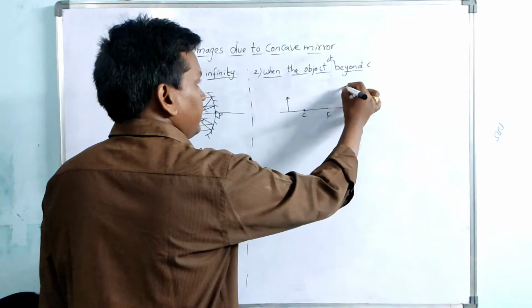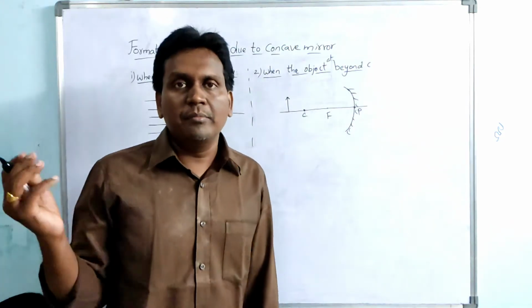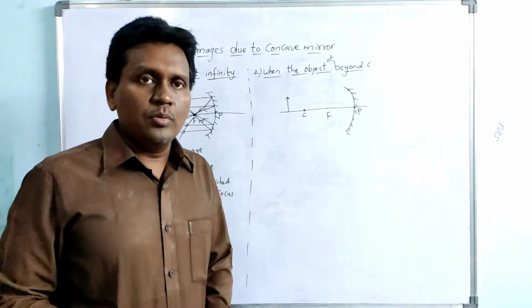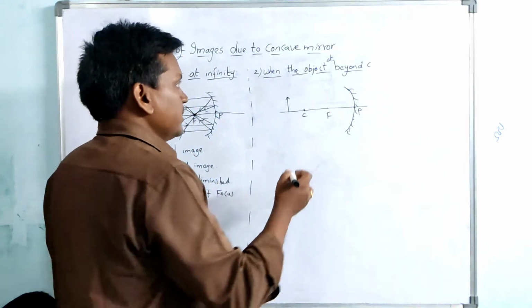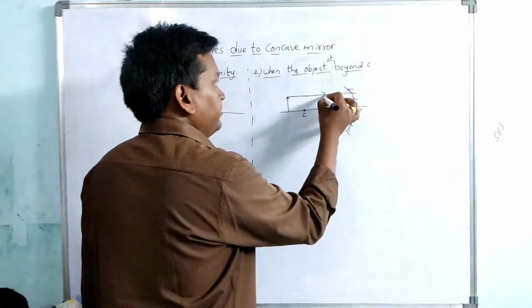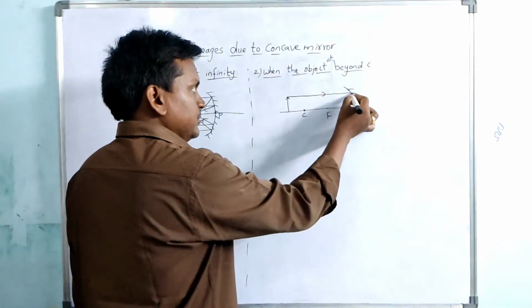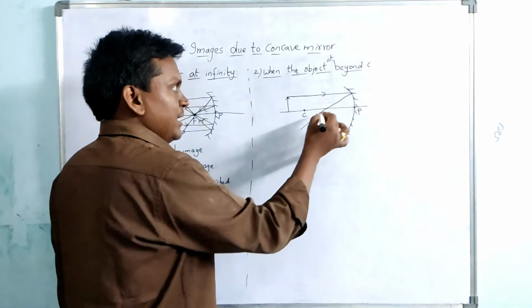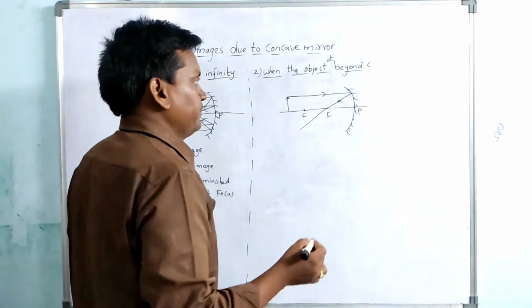So, actually many rays will come from the object, but to identify the position of the image, two rays are sufficient. So I am considering the first ray. The first ray is parallel to the principal axis. The ray which is parallel to the principal axis, after reflection will pass through focus.